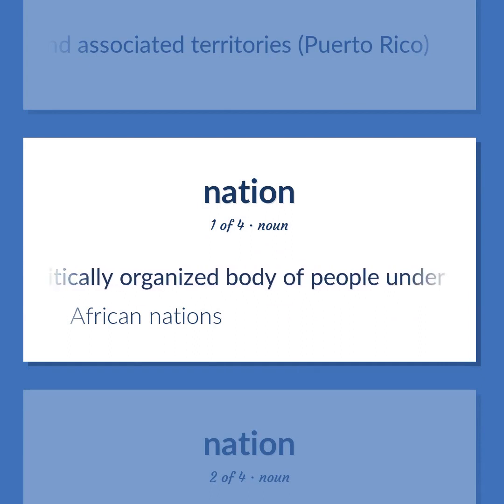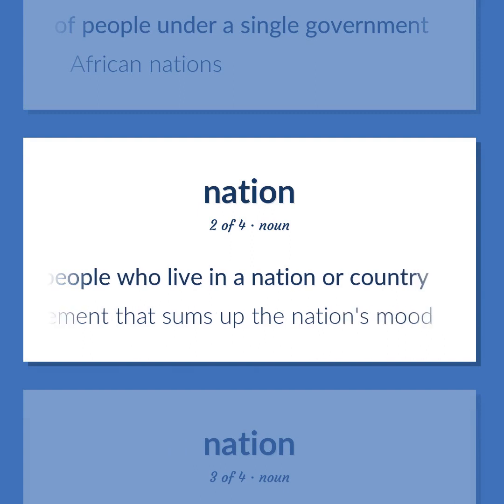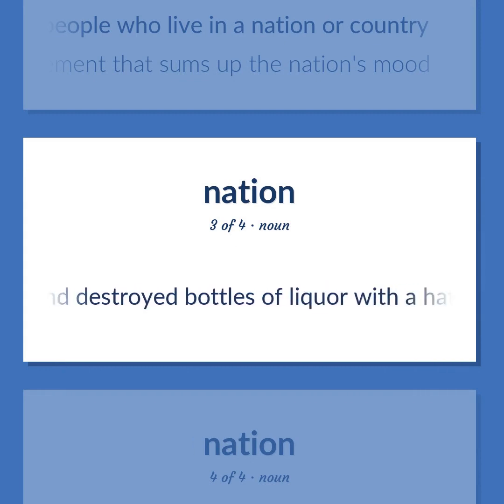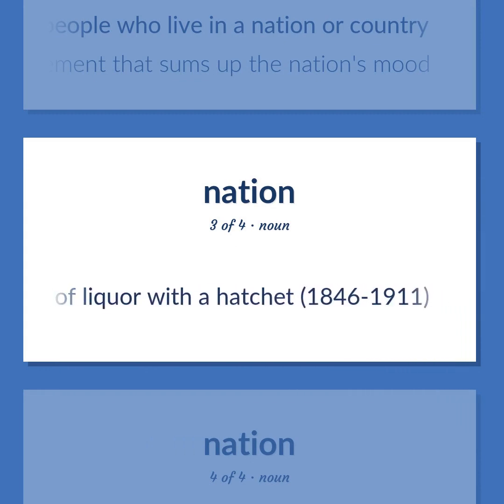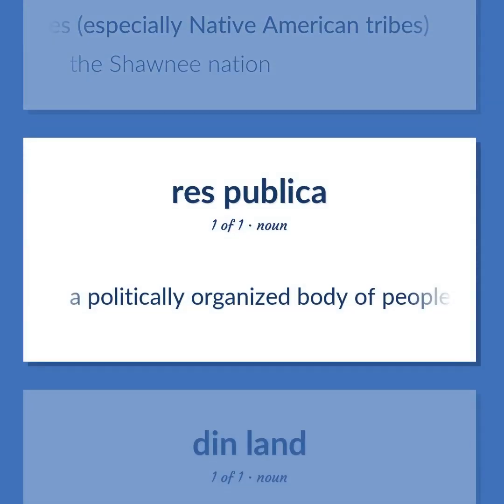A politically organized body of people under a single government. African nations. The people who live in a nation or country. A statement that sums up the nation's mood. United States prohibitionist who raided saloons and destroyed bottles of liquor with a hatchet, 1846 to 1911. A federation of tribes, especially Native American tribes. The Shawnee Nation. A politically organized body of people under a single government.